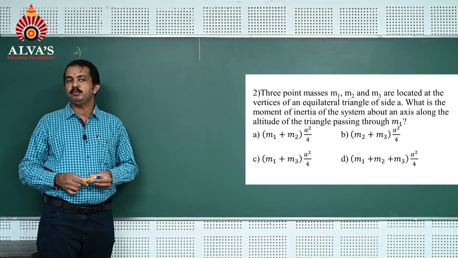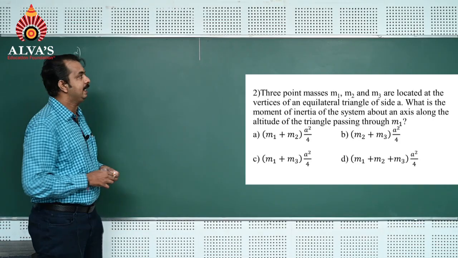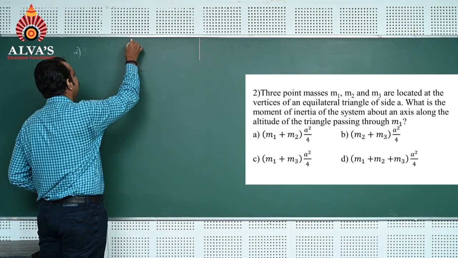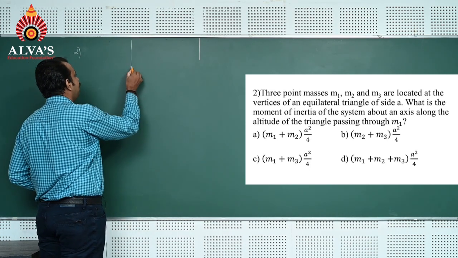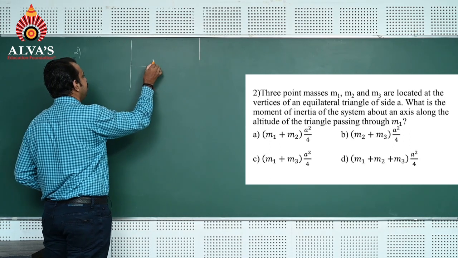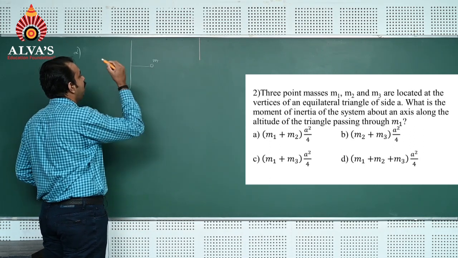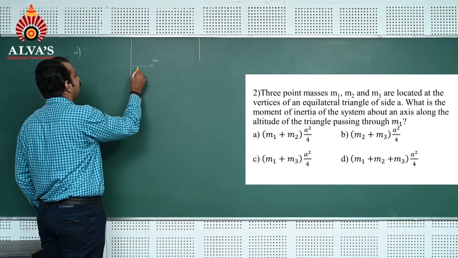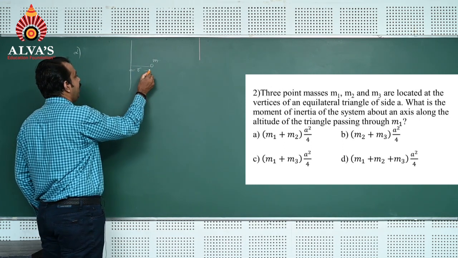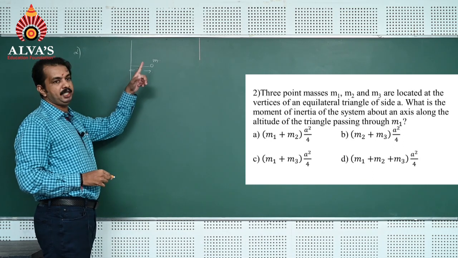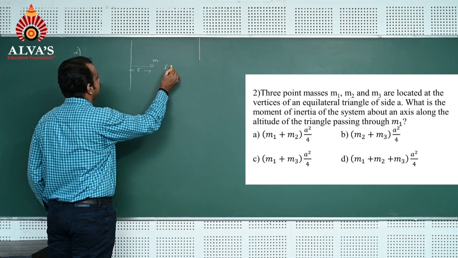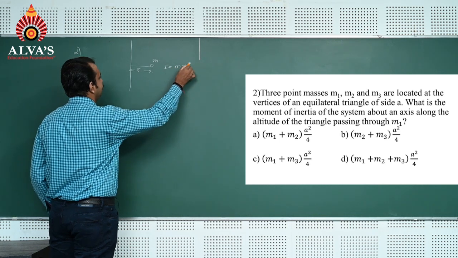Now, before moving on to the question, we can discuss some important basics related to the moment of inertia. Consider a particle of mass m moving around the axis at a perpendicular distance r from the axis. Now, the moment of inertia of this particle about the axis can be written as I = mr².